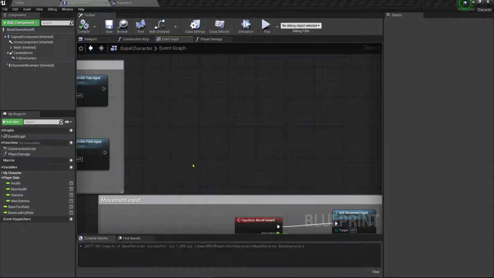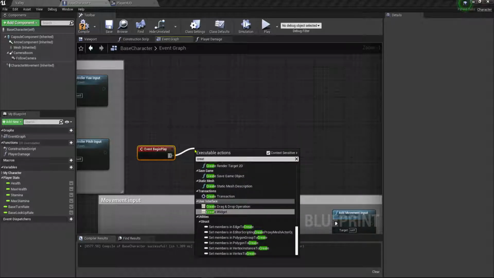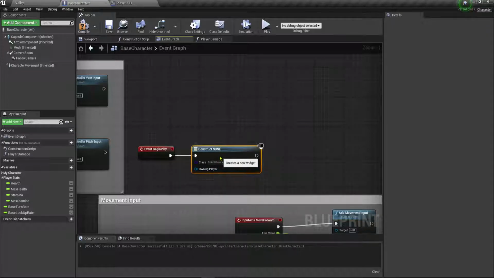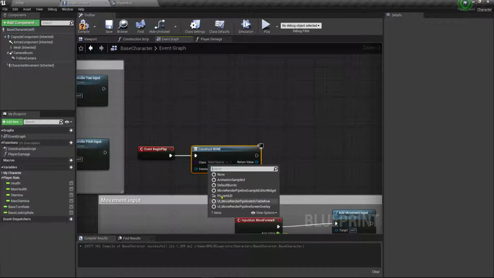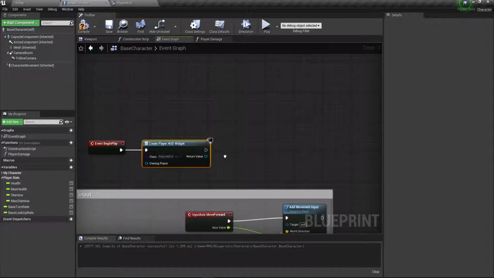So event begin play. And when we do that, we're going to create that widget. So we're going to say create widget, and we've got to tell it which one we want. In this case, we want our player HUD that we just made. So that's the one we want to create. Right now it's just created, but it's still not going to see it, so we have to actually tell it to put it on the viewport so we can actually see it.